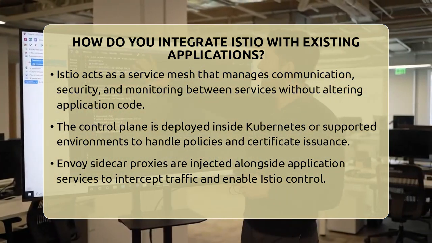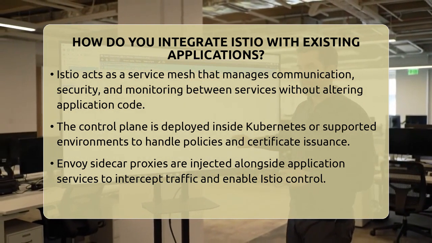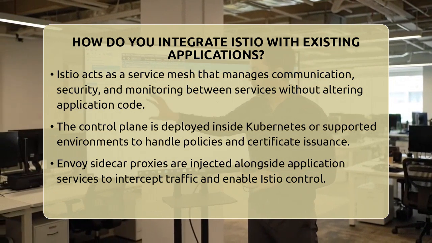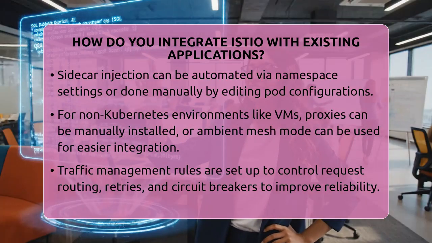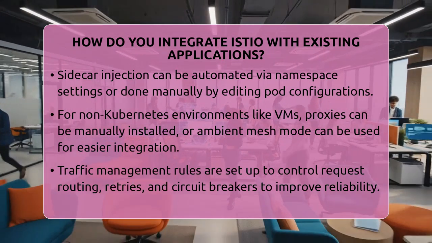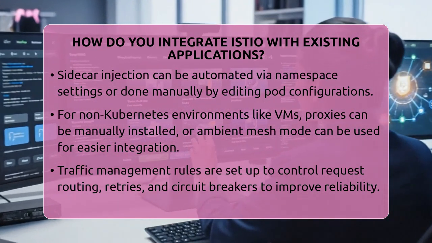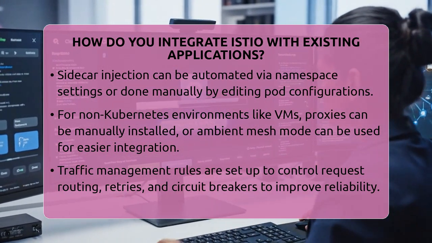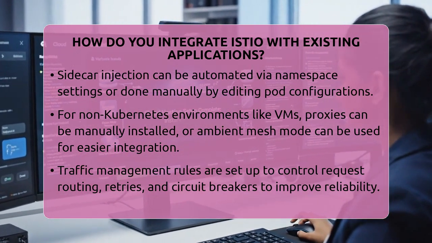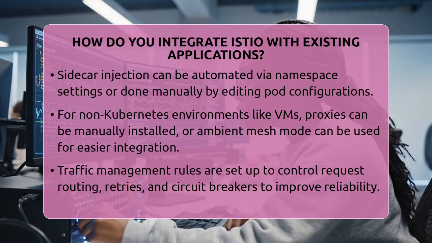Next, you inject Envoy sidecar proxies alongside your application services. These proxies are tiny software components that run with each service instance. They intercept all inbound and outbound traffic, giving Istio control over service communication. You can do this automatically by enabling sidecar injection in your Kubernetes namespace or manually by editing your pod configurations.